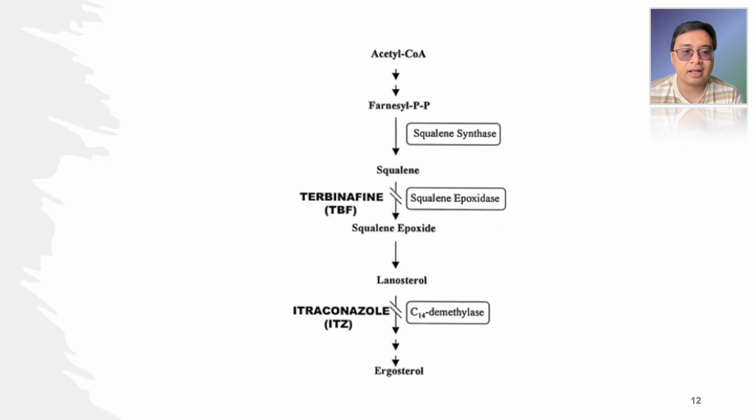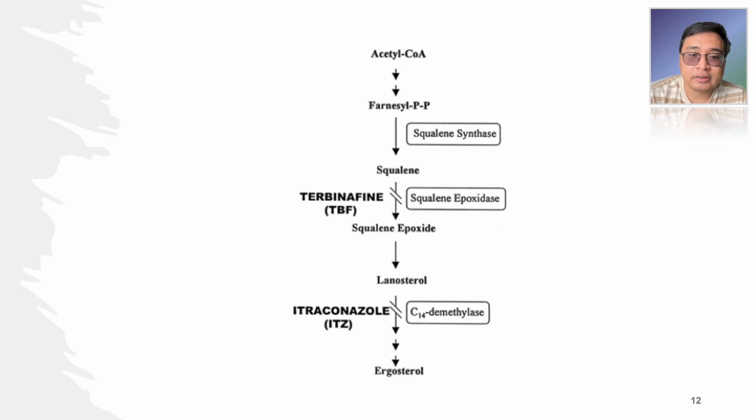So this is just the biochemical pathway involved there. If you could see, the synthesis of lanosterol or ergosterol is similar to that of cholesterol. So pareho silang nagsa-start sa acetyl coenzyme A. Acetyl coenzyme A gets formed into farnesyl pyrophosphate and then to squalene.